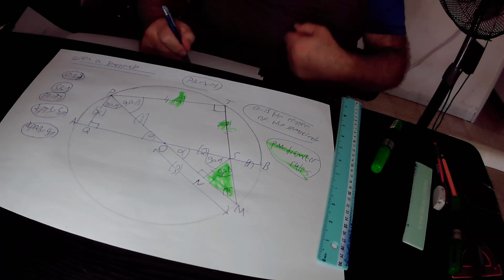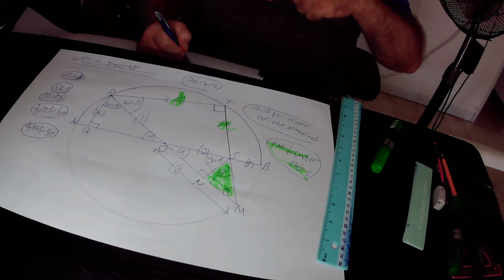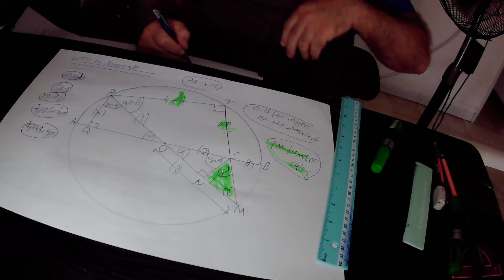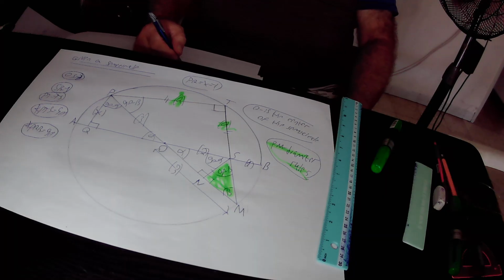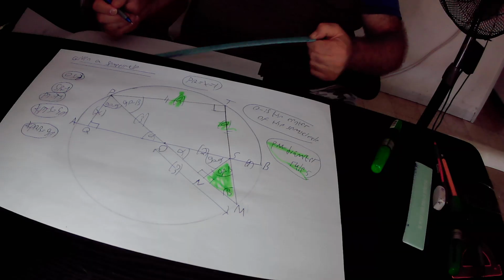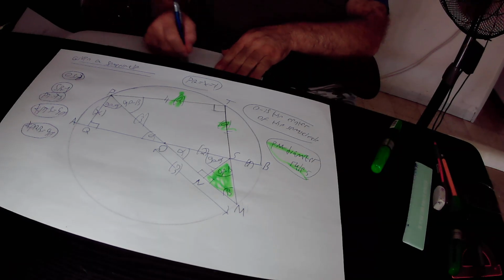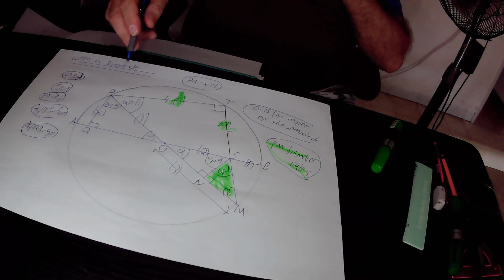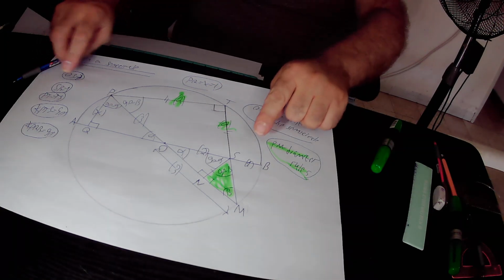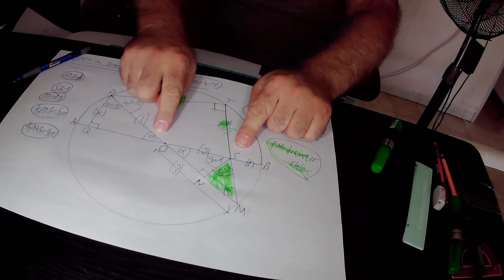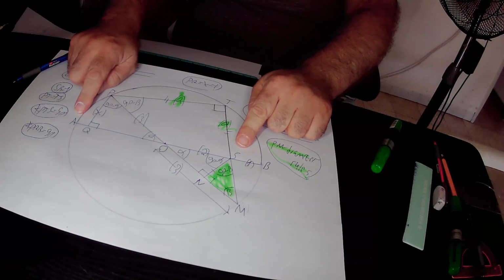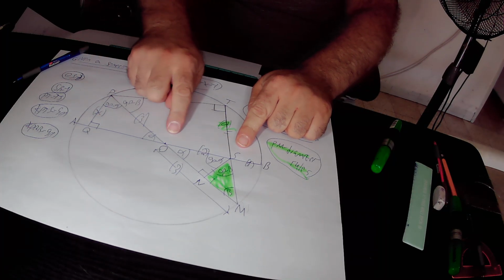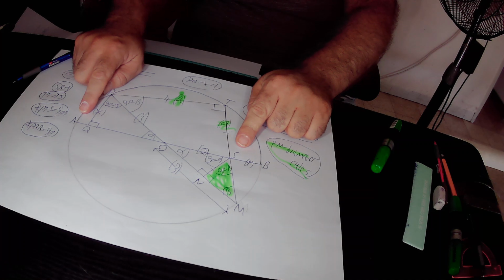TS is a, times SM. SM is the missing side, so we leave it as it is. And it equals AS. AS in total equals AO plus OS. AO is the radius of this circle, which equals 3, plus OS is 2.